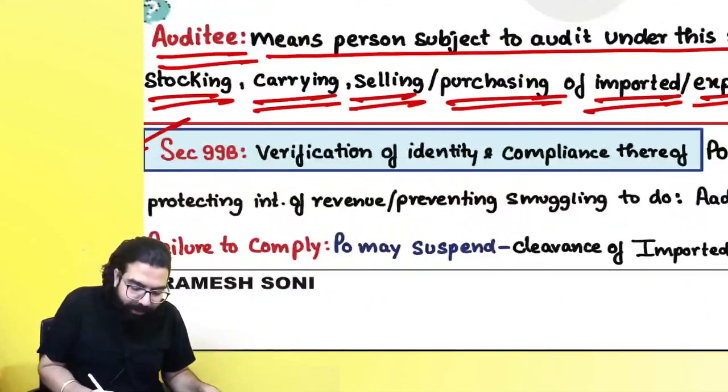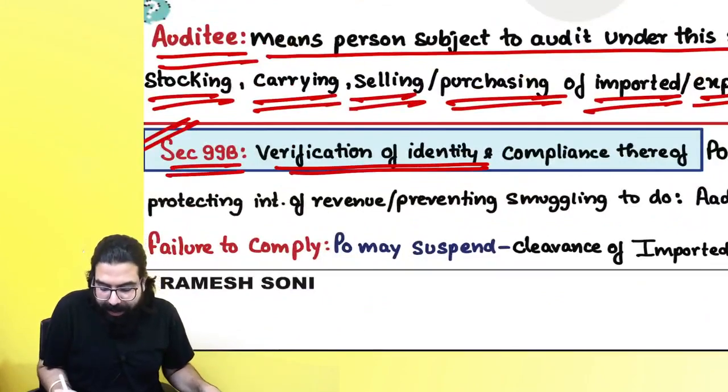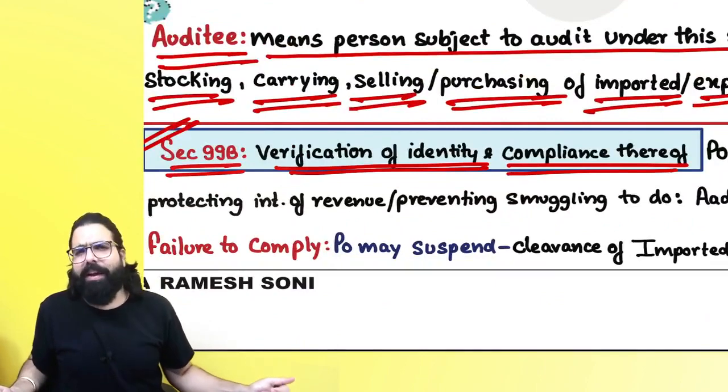Now, the last one here is section 99B, verification of identity and compliance thereof. What do you mean by verification of identity?